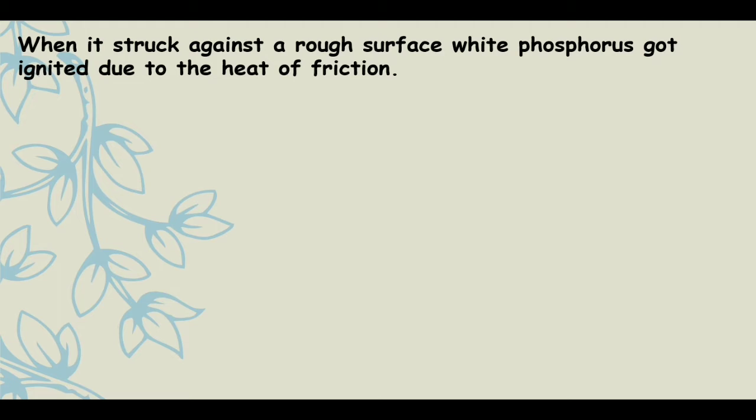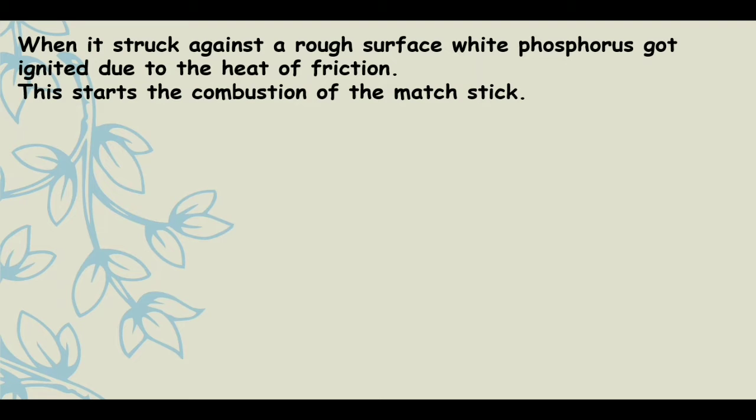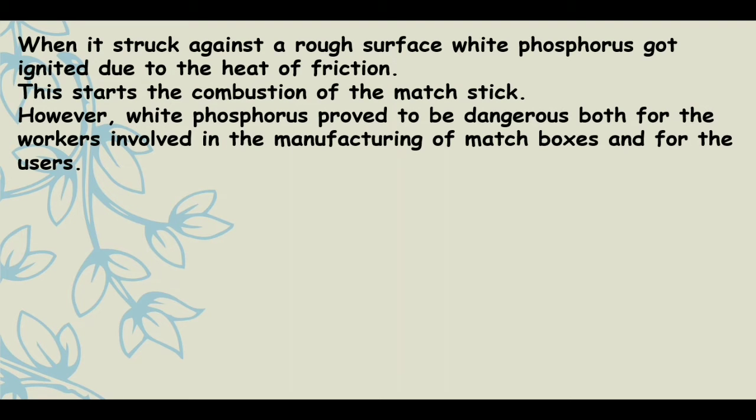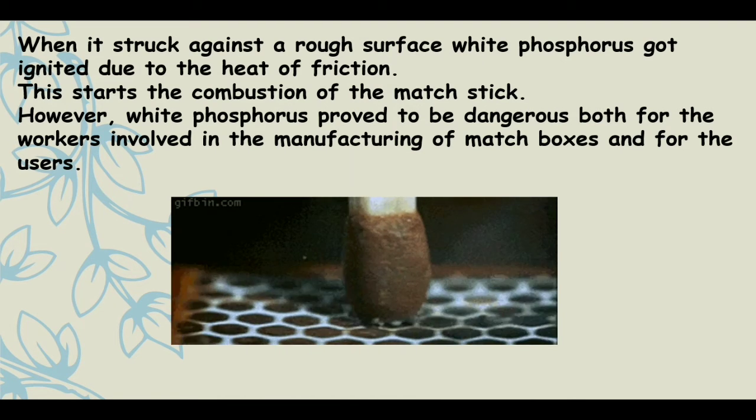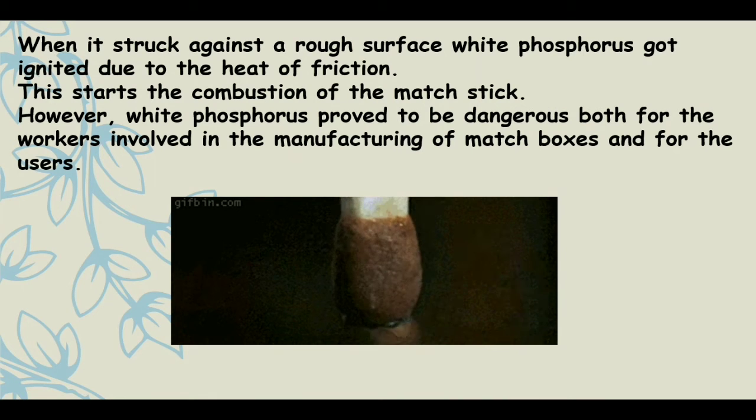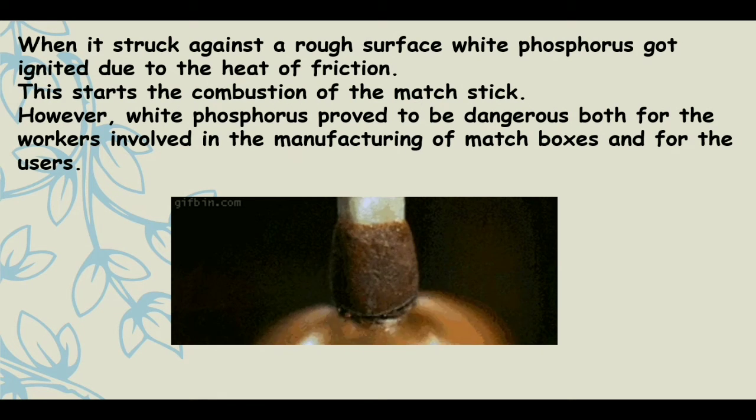When it is struck against a rough surface, white phosphorus gets ignited due to the heat of friction. This starts the combustion of the matchstick. However, white phosphorus proved to be dangerous both for the workers involved in the manufacturing of matchboxes and for the users also. You can see in slow motion how the matchstick catches fire on rubbing on the side of the box.